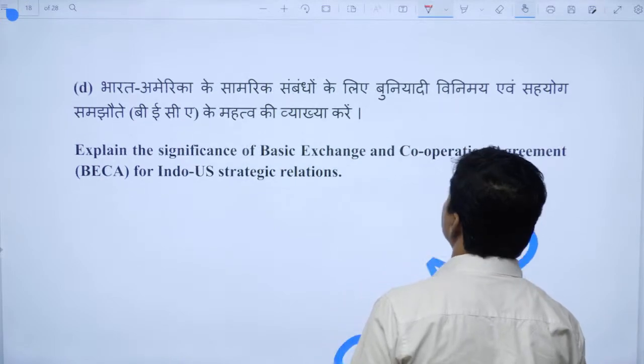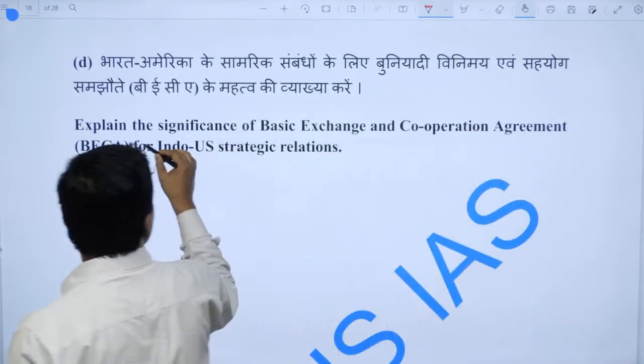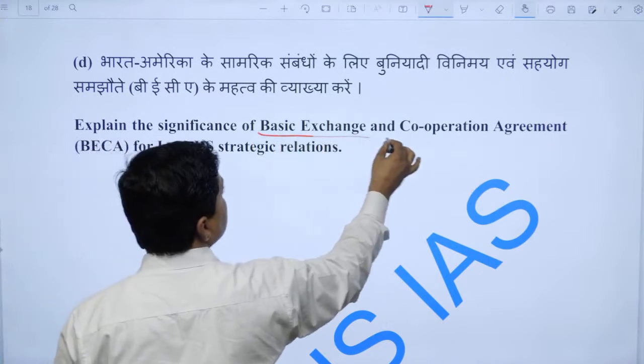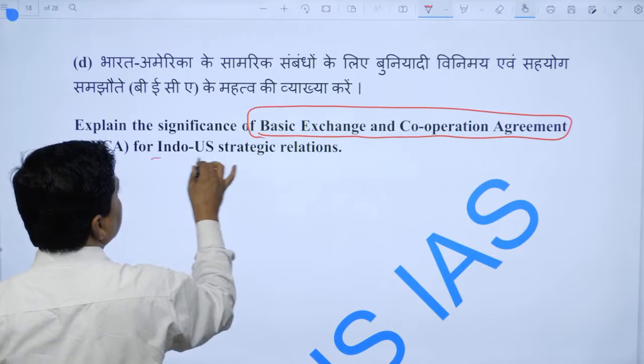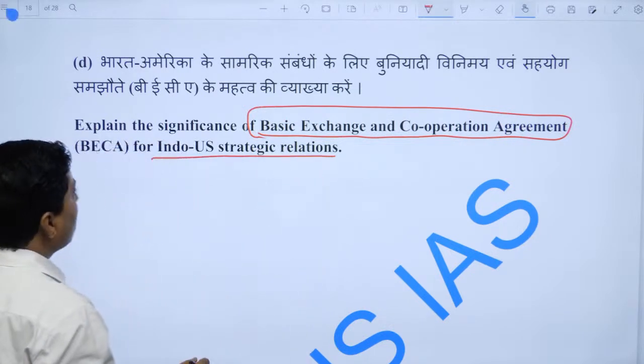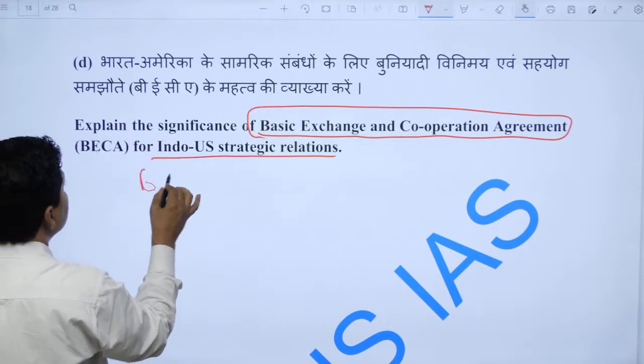Explain the significance of the Basic Exchange and Cooperation Agreement for India-US strategic relations. Now it is called BECA.